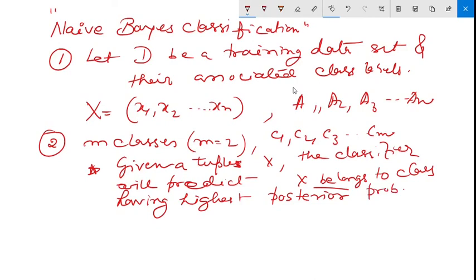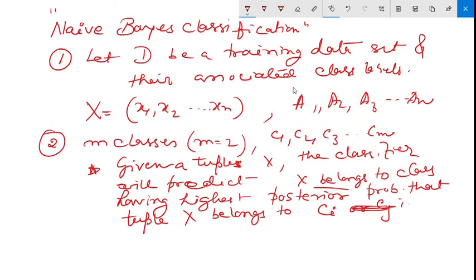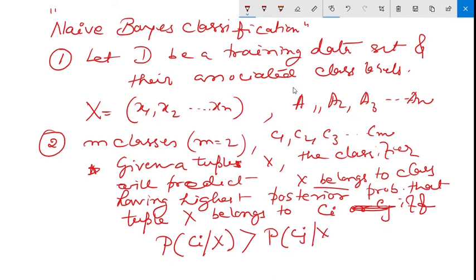That tuple x belongs to class Ci, not Cj, if and only if the probability of Ci given x is greater than the probability of Cj given x, for 1 less than j less than m. Meaning is simple, and j not equal to i.